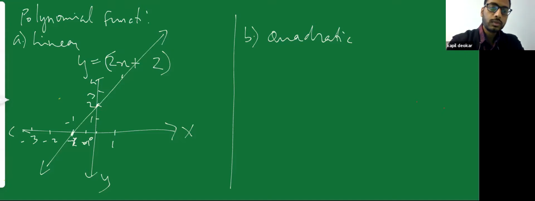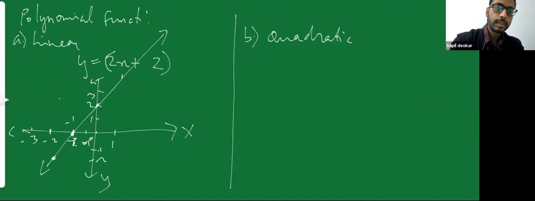So when x is equal to minus 1, the y value is 0, so it will meet at this point. If x is equal to minus 2, the value of y should be 2 into minus 2, that is minus 4, plus 2, that is minus 2. So minus 1, minus 2, this point.